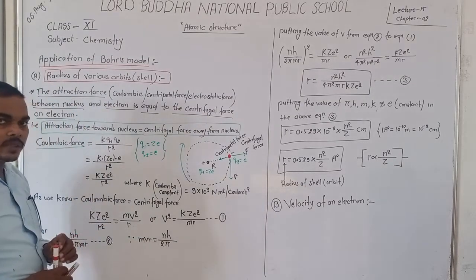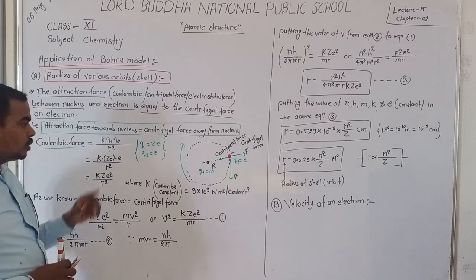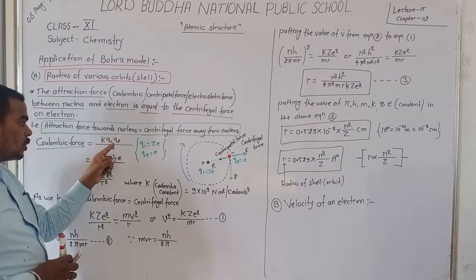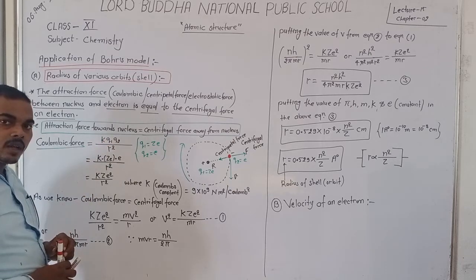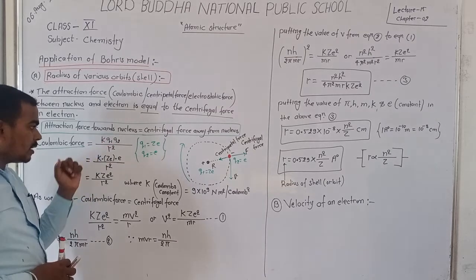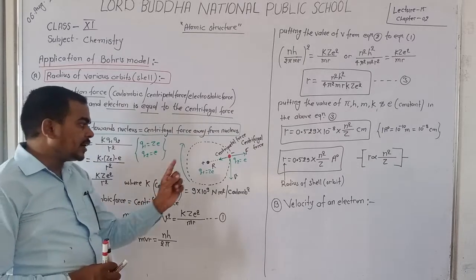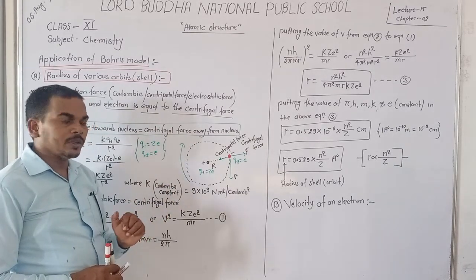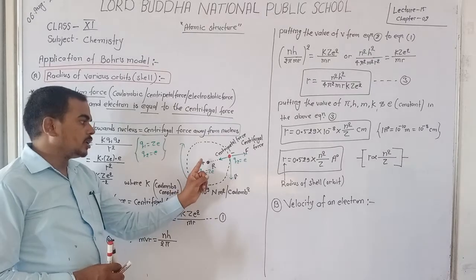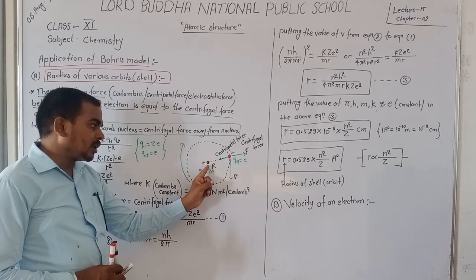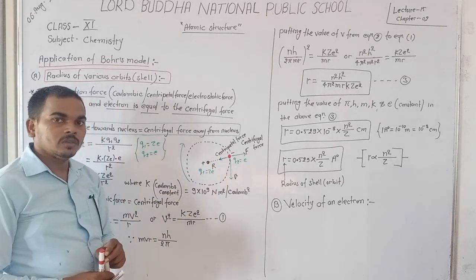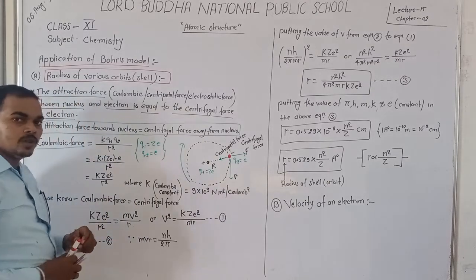According to physics, the Coulombic force is equal to K Q1 Q2 upon R square. Here R is the radius, meaning the distance between the nucleus and electron.